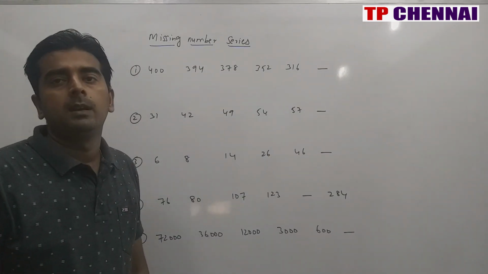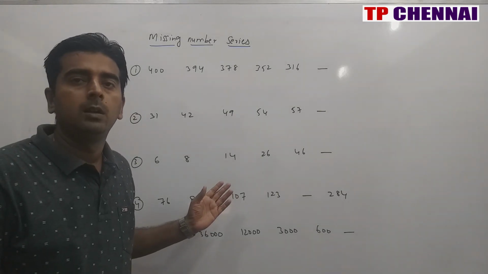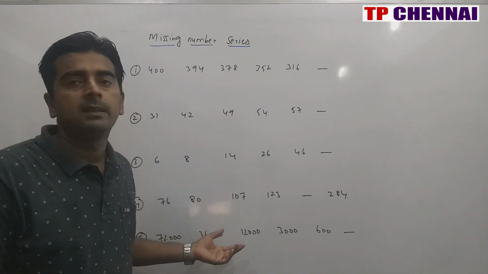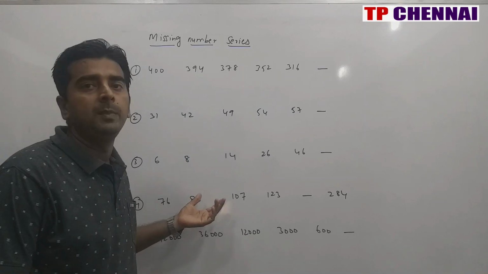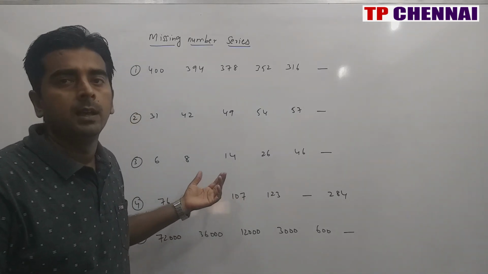Today we will see 5 questions they ask in SBI PO 2020 prelims oral examination, and in one batch they ask 5 wrong number series. So now we will see 5 missing number series which they have asked in SBI PO 2020 prelims oral examination.